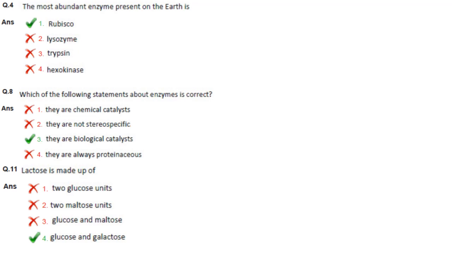Coming to the first question, the most abundant enzyme present on earth. So it is rubisco. It is present in cyanobacteria to the leaves of huge trees. So the answer is option 1, rubisco.